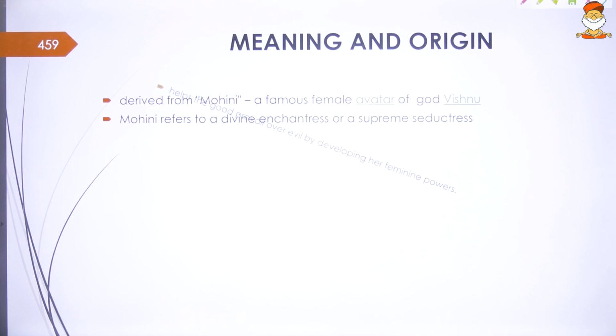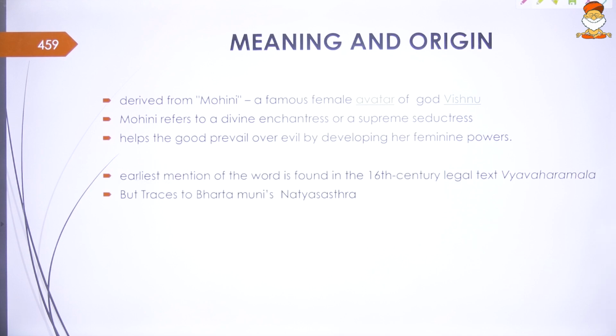This dance helps in the prevailing of good over evil by using feminine powers.